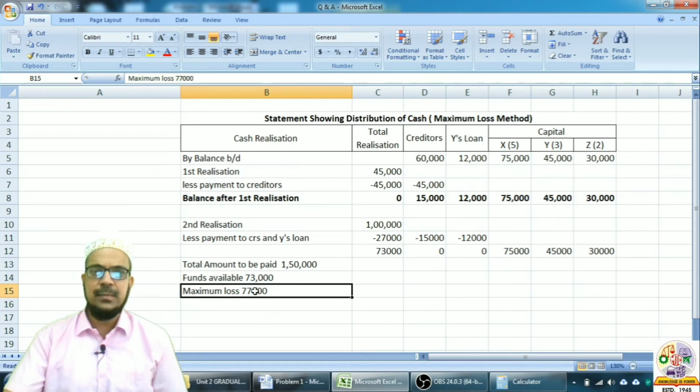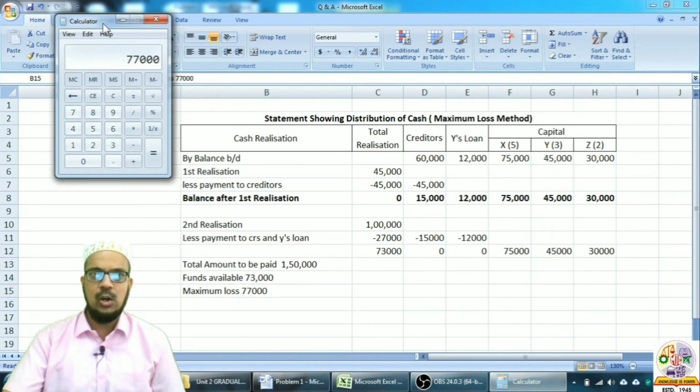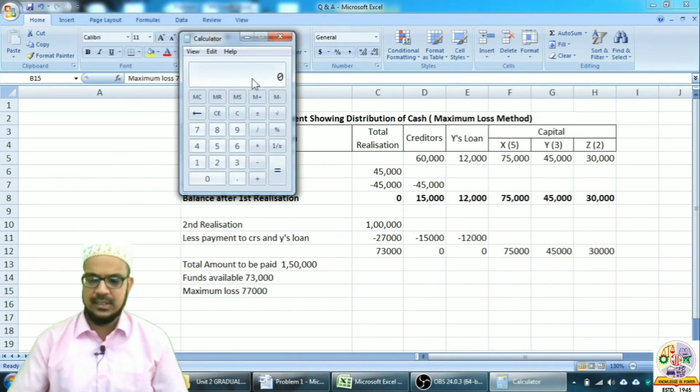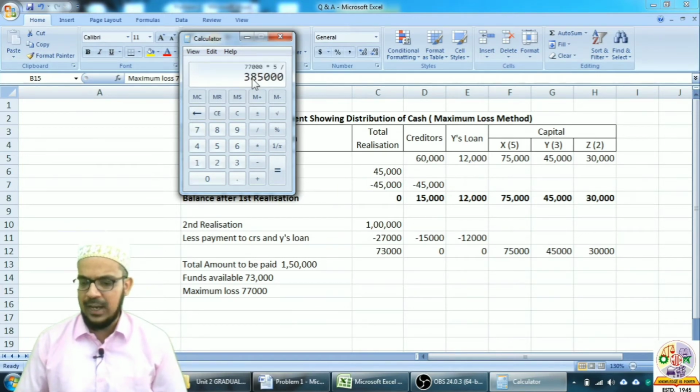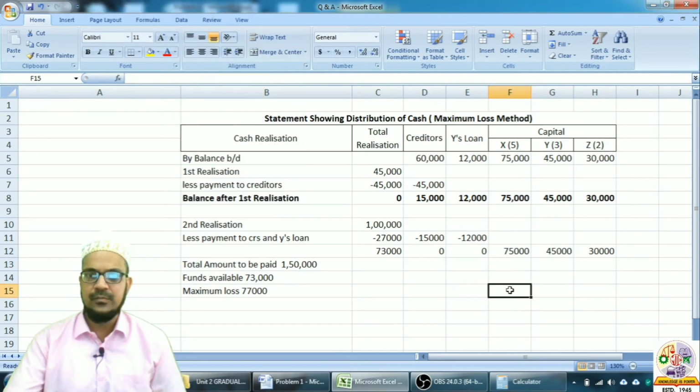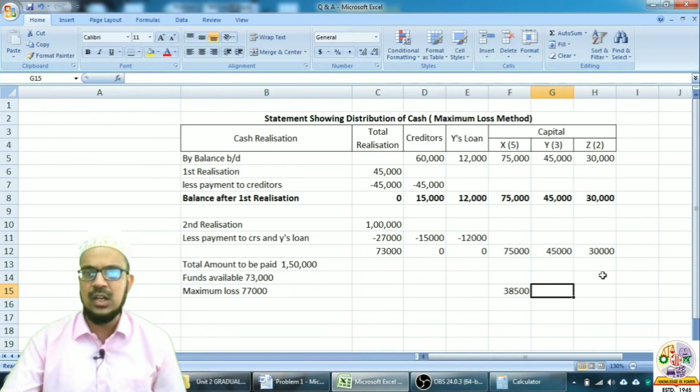Now this maximum loss of 77,000 needs to be distributed amongst the partners in their profit sharing ratio. So how will it be done? You just take 77,000. What is the ratio? 5:3:2. So 77,000 into 5 by 10, you will get 38,500. So 38,500. We are distributing maximum loss among the partners.